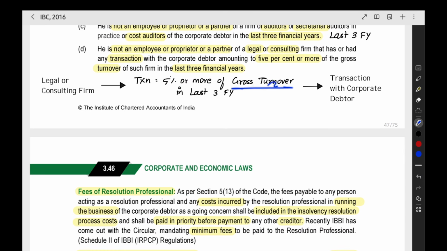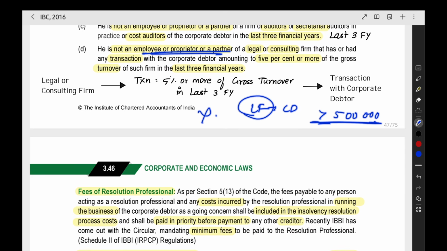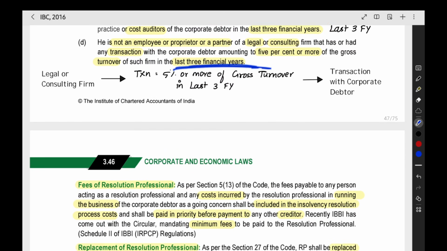First, check the gross turnover, take 5%. That is the limit. The transaction between the legal firm and the company, if it is more than the limit, like 5 lakh, and you are an employee, proprietor, or partner of the legal firm, then you are not eligible. You have to see this for the last 3 financial years.